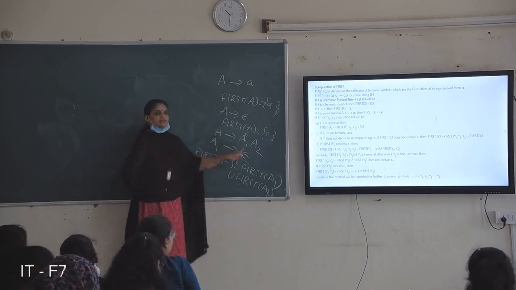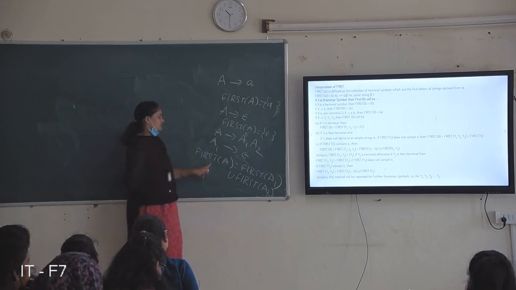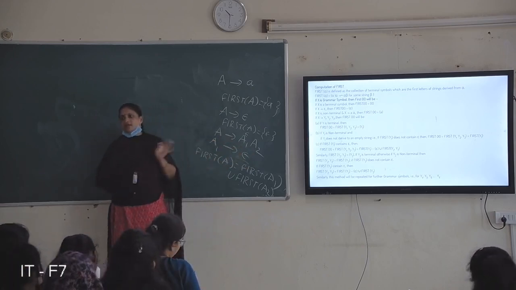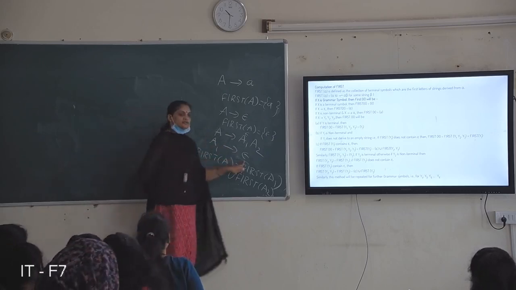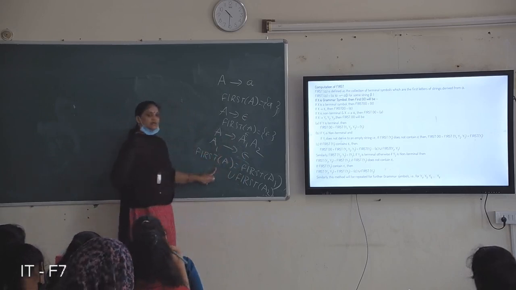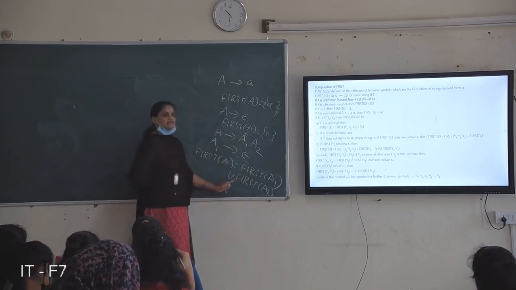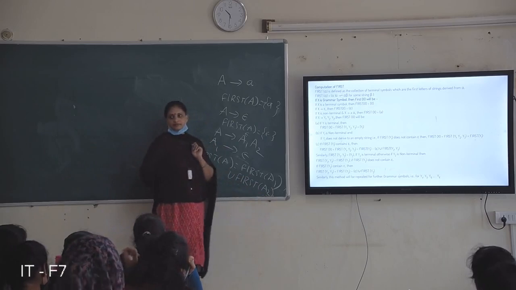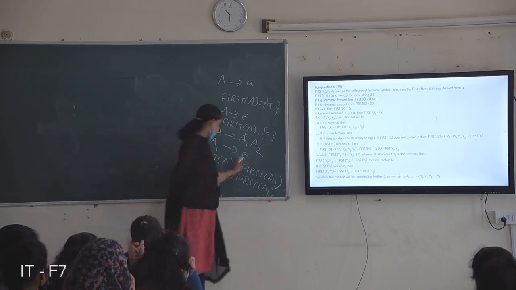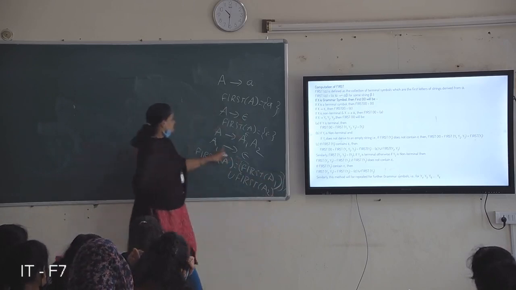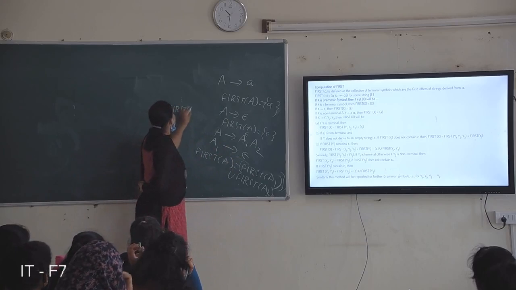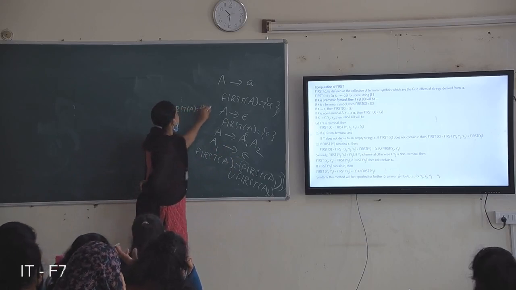So first of A becomes first of A1 union first of A2. Actually, you can take only first of A1, but suppose first of A1 contains null. Is it clear? And if it doesn't contain null, then first of A becomes first of A1 only.